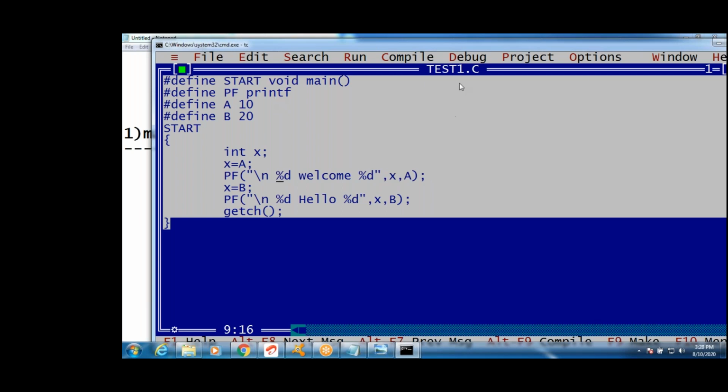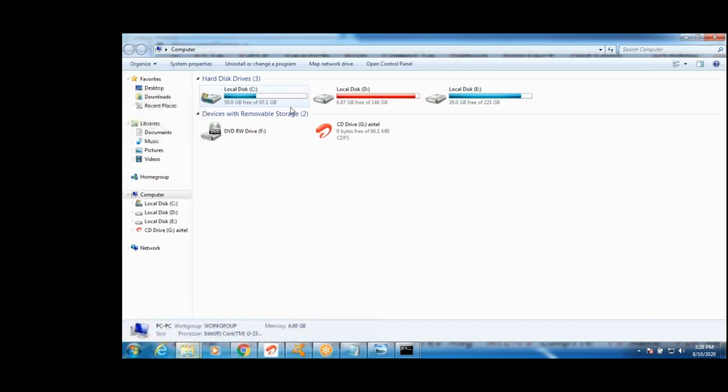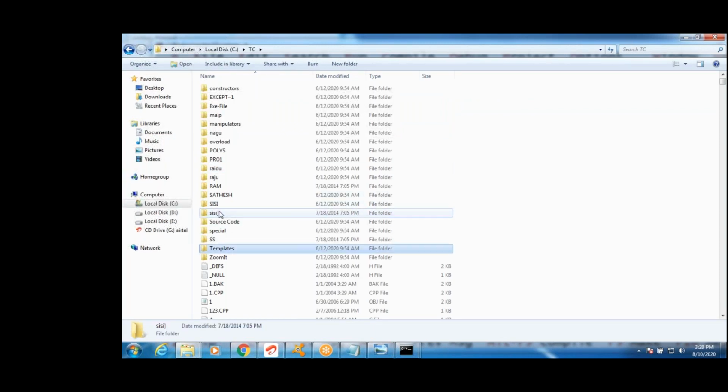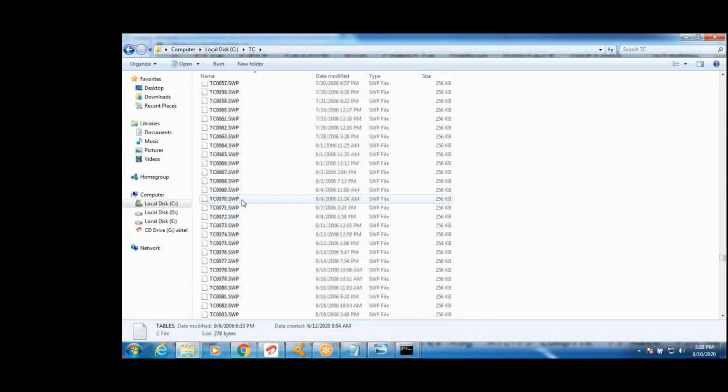Okay, see this test1.c. I will show you guys. See what happens. How the preprocessing works. I will remove test1.c. First, I will show you the test1.c file, right? How many files will be created? I will show you now.